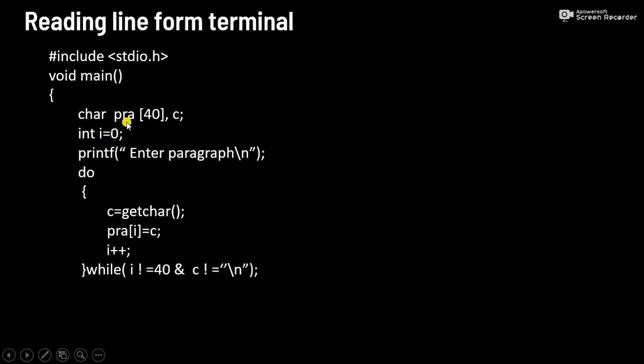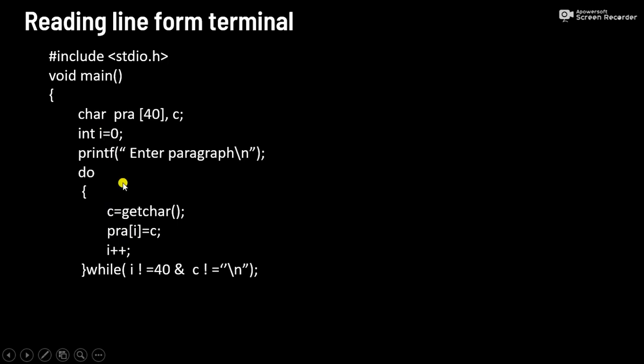Here we are declaring a character array, the size of this is 40, and we are declaring c as a character variable and an integer variable i, and we have assigned value 0 to that variable. Here we are simply printing a message, and inside the do while loop we are reading the character. So getchar is a function which is capable of reading a character from the terminal, and we are storing this character in variable c, and we are assigning this character c to the character array.